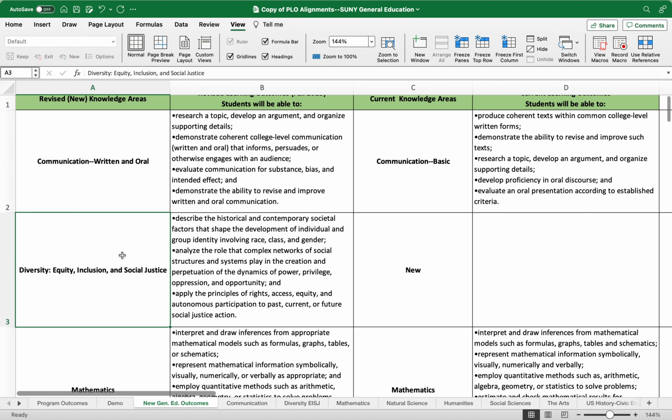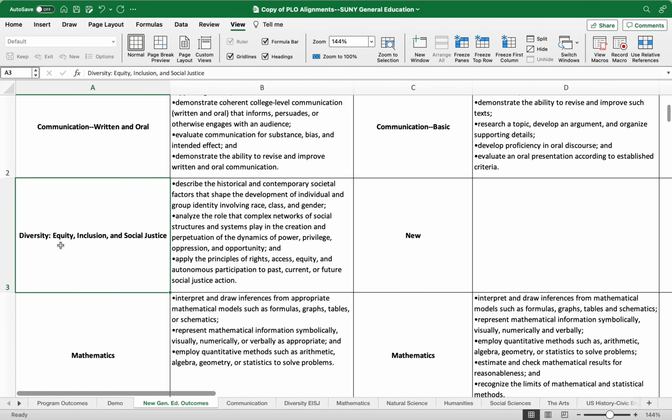So this next category is brand new. It's diversity, equity, inclusion, and social justice. And you can see here there are very specific outcomes that are associated with this. And so while many programs currently measure outcomes similar to these, many may not do so formally. And so this is an area on which you'll want to focus when you meet with your departments to look at these new alignments.